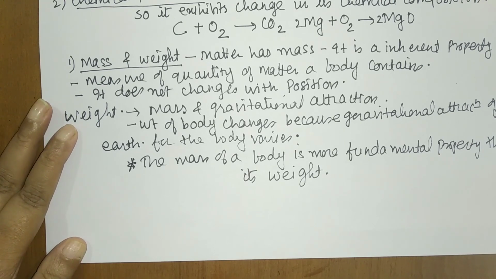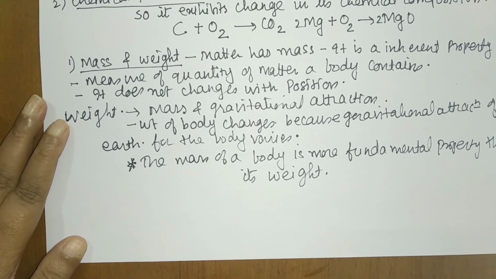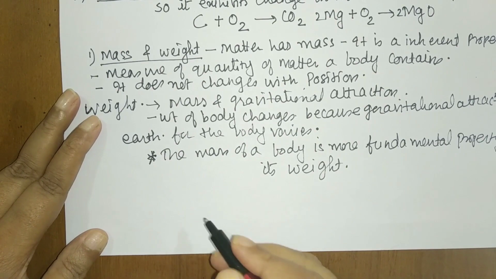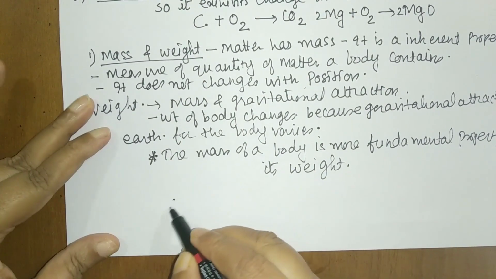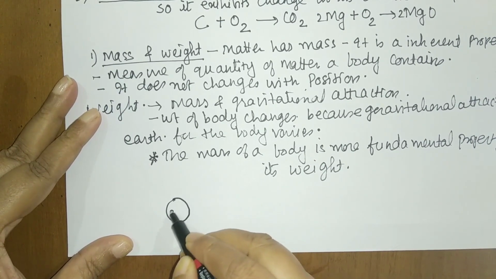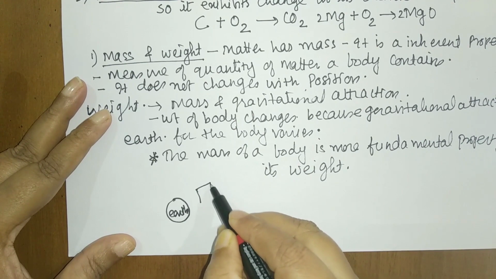Therefore, there is less gravitational pull on the moon as compared to earth, and hence an object will have lesser weight on the moon as compared to earth. And there is no gravitational force in deep outer space, and therefore the weight is zero. So let us see what that means. Now suppose, students, I show a rough diagram. This is your earth and the body is somewhere here.